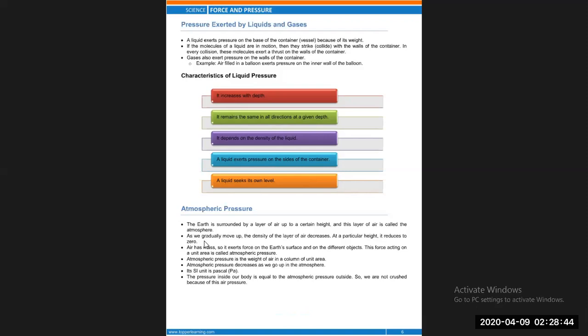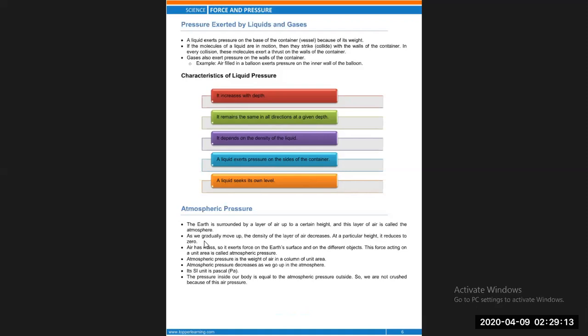Next, atmospheric pressure decreases as we go up in the atmosphere. That's why if someone goes to the peak of the Himalayas, nose bleeding starts, because the peak of the Himalayas is at a higher altitude than sea level, so there is low pressure, and that's why nose bleeding starts.